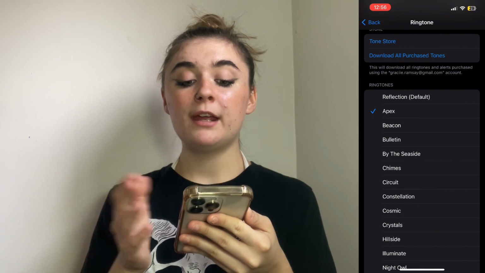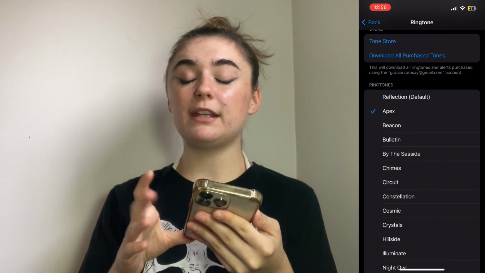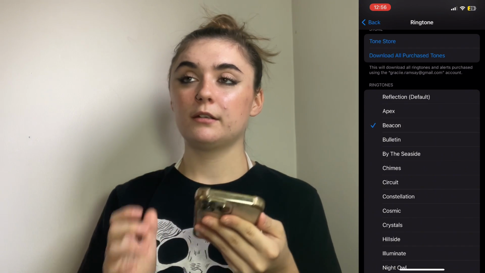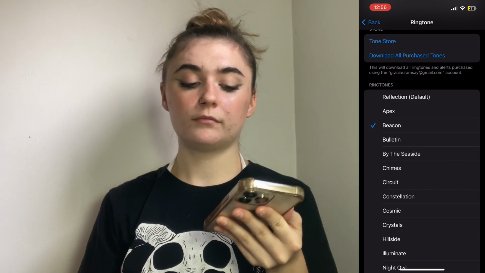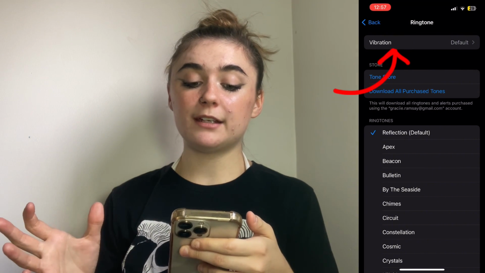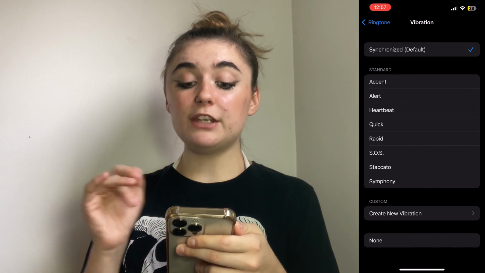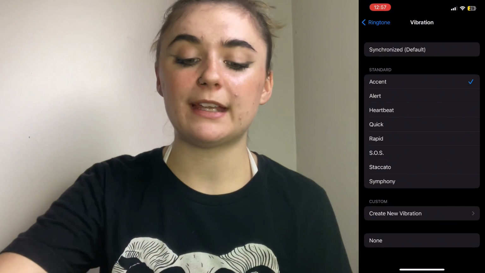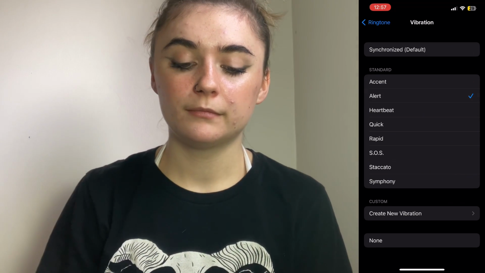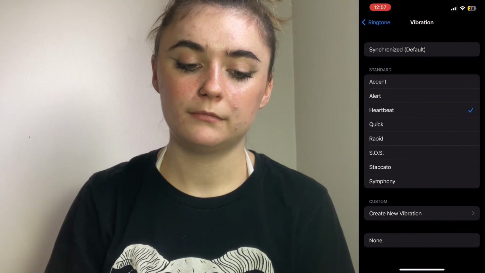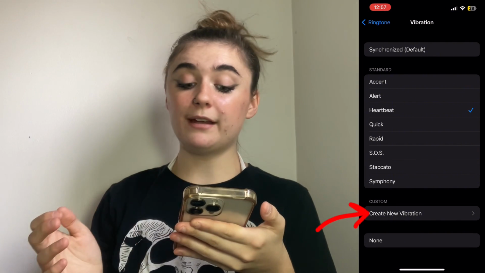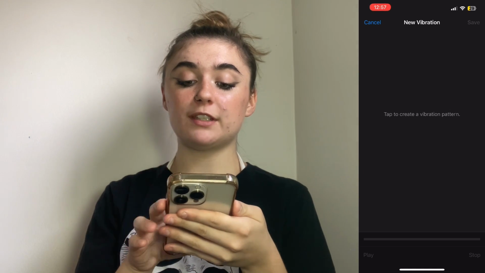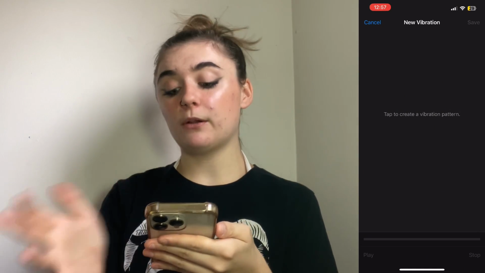When you click on one, it's going to replay it. It's also going to show you that each has a different vibration rhythm as well as sound. Once you have that selected, you can also go up to vibration and change the vibration as well. You won't be able to hear it, but if I set it down on the desk, you can also create a new vibration. If you click on create a new vibration, just tap to create the pattern. And then I'll click save.